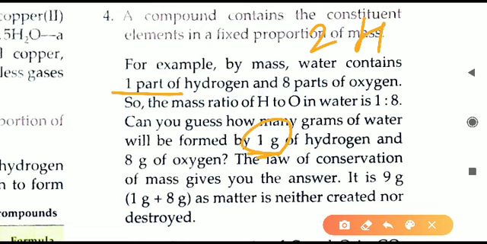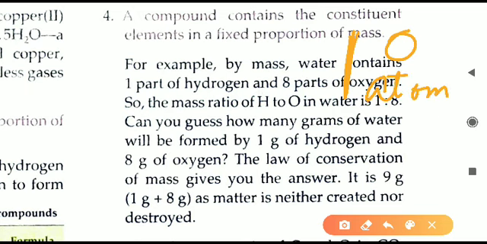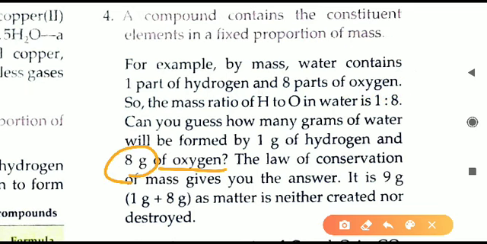So 2 atoms of hydrogen means 1 gram of hydrogen should be there. Similarly, in the formula of water only O is written, which means only one atom of oxygen is there. So that is the number of atoms. But if we see the mass, then we have to take 8 grams of oxygen. So this is the mass we have to take, 1 gram hydrogen and 8 grams of oxygen.